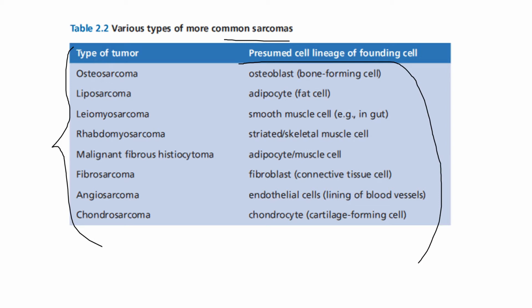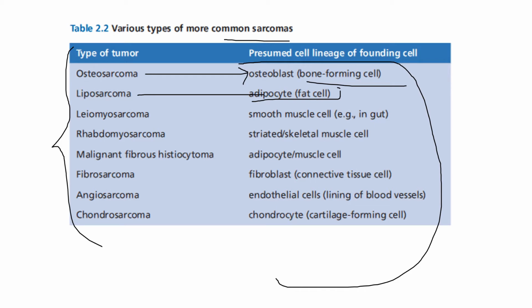There are tumors such as osteosarcoma, liposarcoma and leiomyosarcoma. Osteosarcoma has its lineage in the osteoblast, which is a bone forming cell. Then we have the adipocyte, which is a fat cell, which leads to liposarcoma. There are lots of tumors that develop from these cell lineages, but they are very rare, just the 1% of the population.